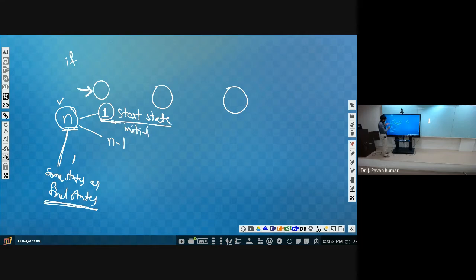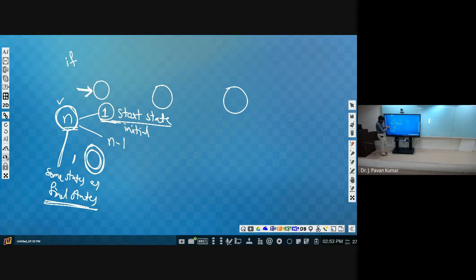Next, out of the available n states, some states we will be identifying as final states. Final states we will denote by using a double circle. Final state in the sense we will be denoting like this. How can we differentiate a normal state and the starting state? By using this arrow. How can we differentiate a normal state and the final state? By using this one. When we have a double circle, then we can identify it as the final state.